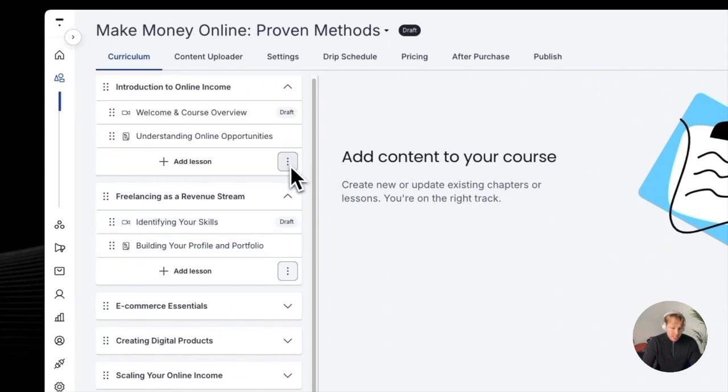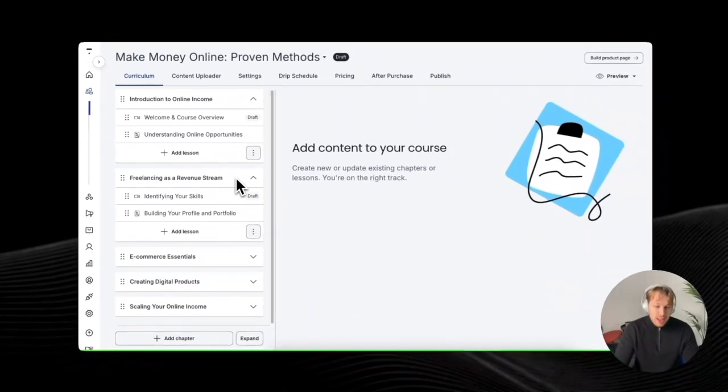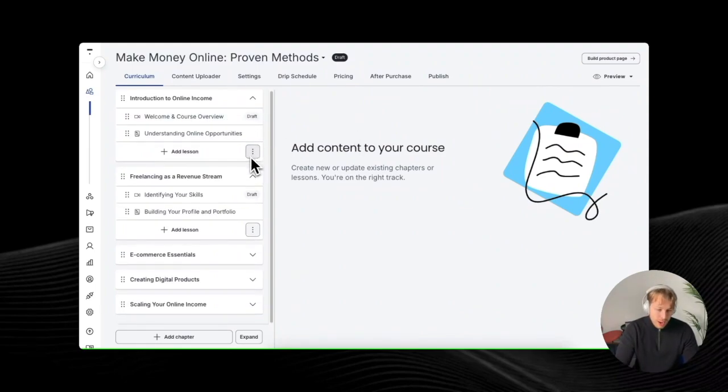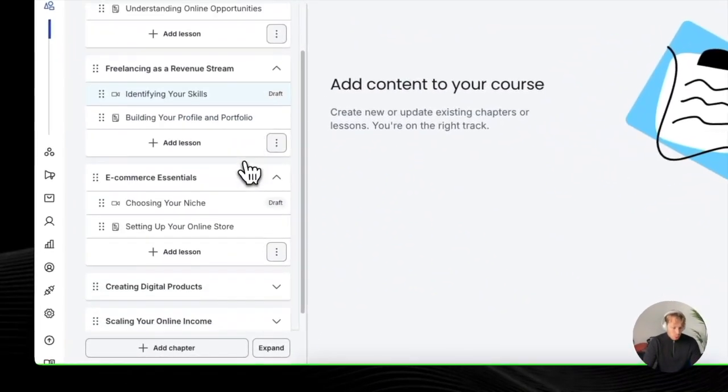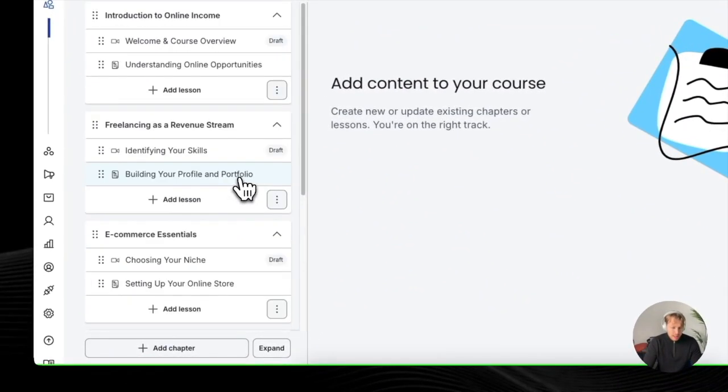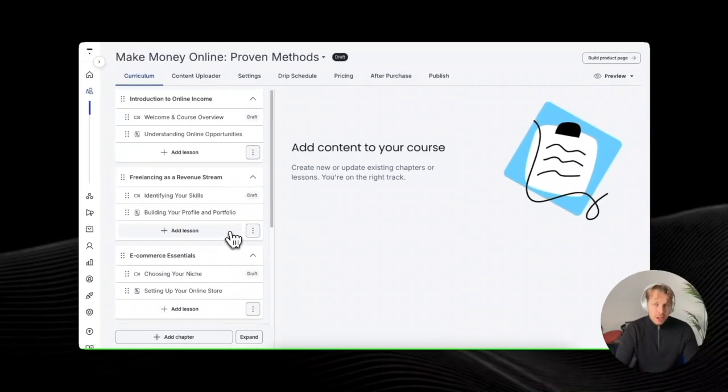Back in the day when you didn't have AI, you would basically have to start from scratch. You would need to come up with the structure by yourself, or by taking a look at what your competitors have done. But these days you can do this all with AI. So this is pretty cool that you have these different chapters and lessons here. You can start to add content to these lessons.